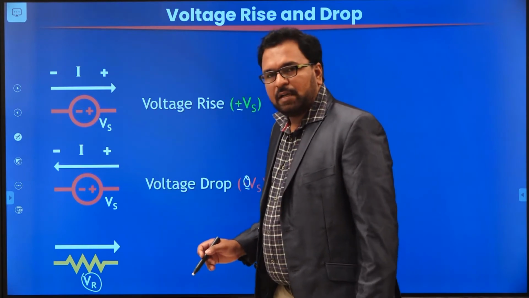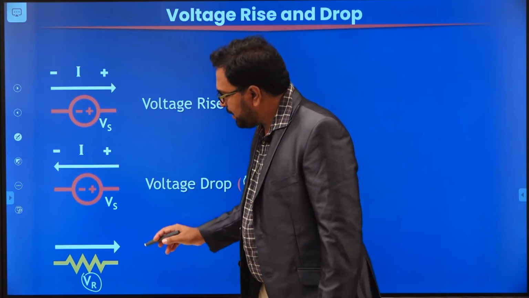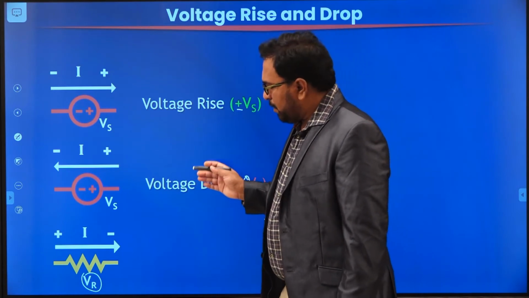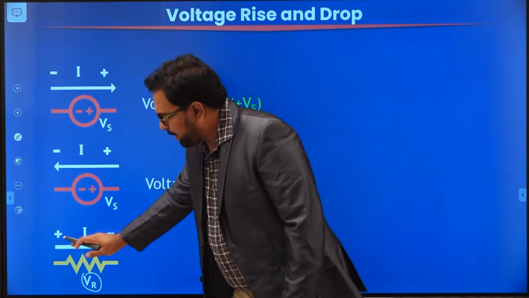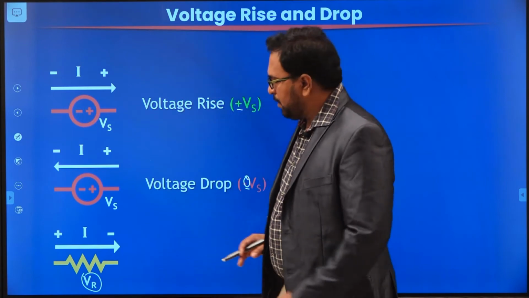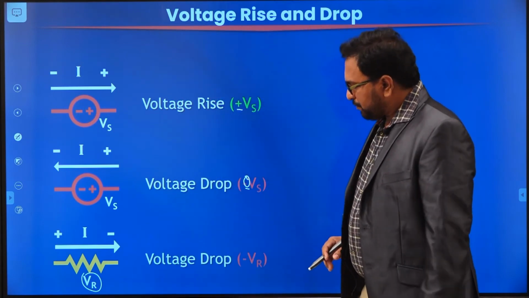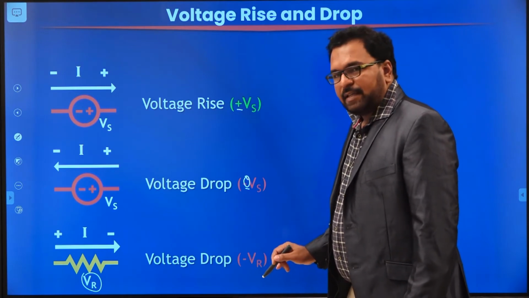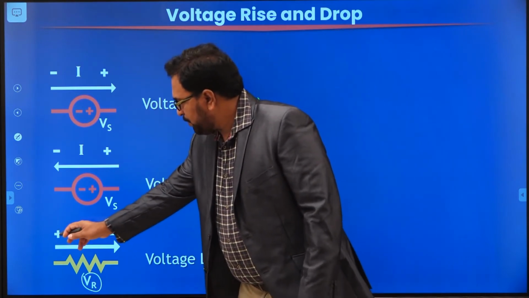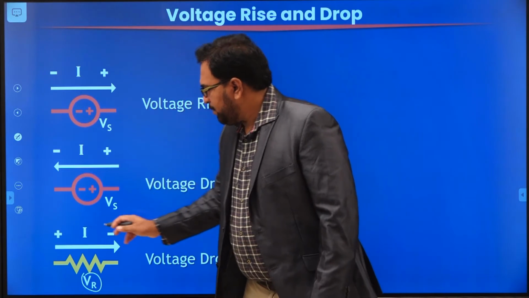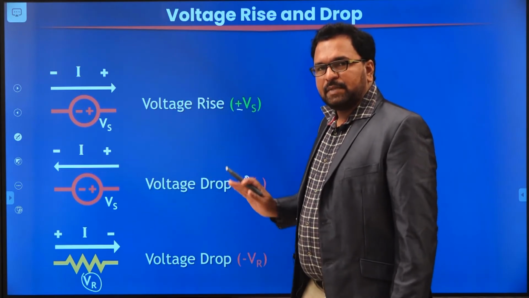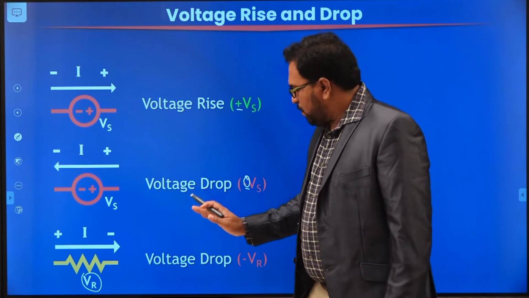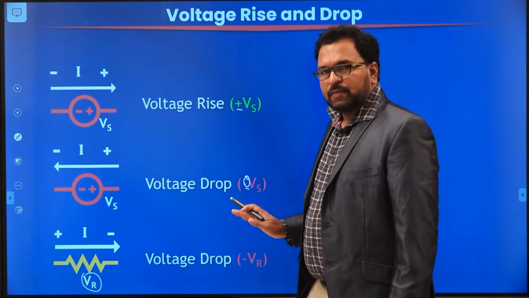According to Ohm's law, what is the voltage across a resistor when a current I is flowing through it? V is equal to I into R. That voltage is converted into heat across this resistor. That's why across a resistor the voltage is always dropped. You assign a minus sign, and the current always moves from the positive to the negative terminal. Please keep this in mind. Across a resistor, because it is a passive element, the voltage will drop. Okay.